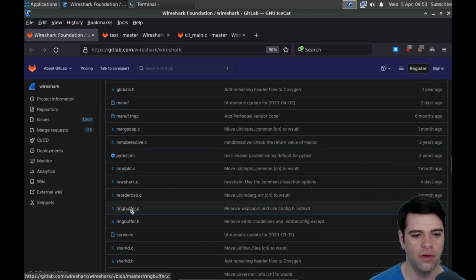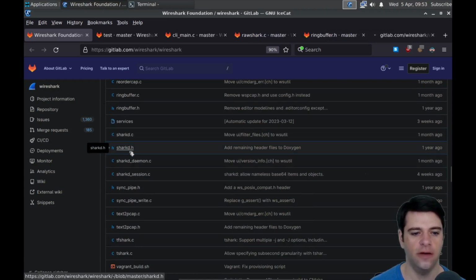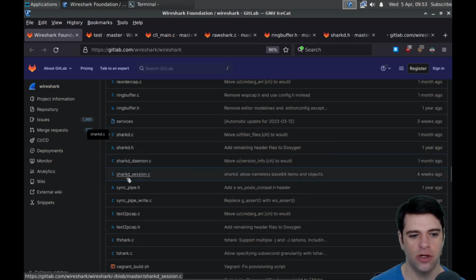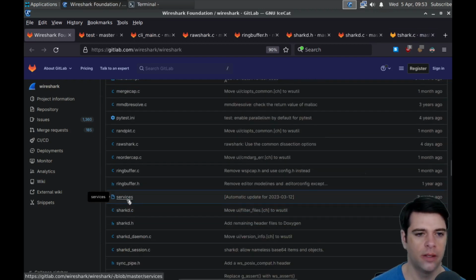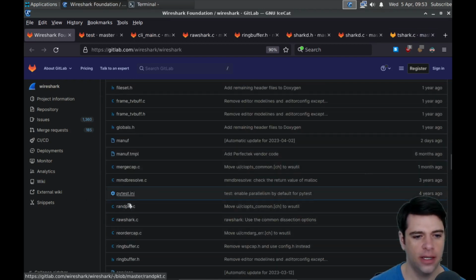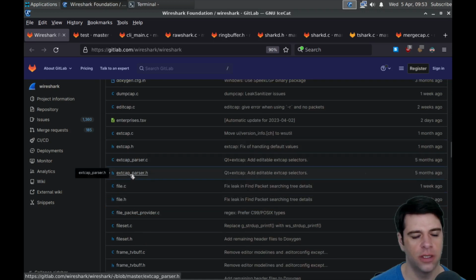Okay, we have a ring buffer. Rawshark. Let's look at Rawshark. I guess let's at least look at the ring buffer, and let's look at the sharkd header, and maybe the sharkd C file. And then TShark. Okay, rand packet, maybe some randomized packet stuff. Guess we'll look at mergecap. That might be interesting and or important.